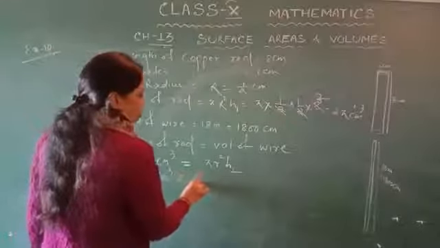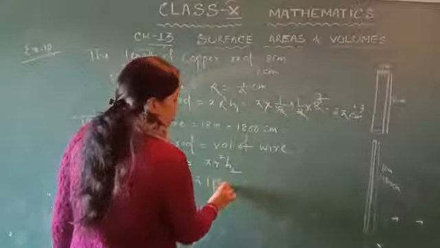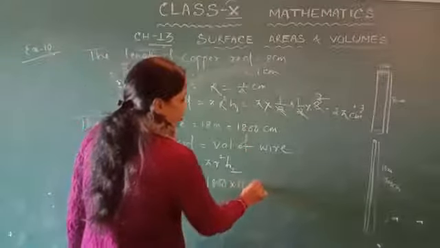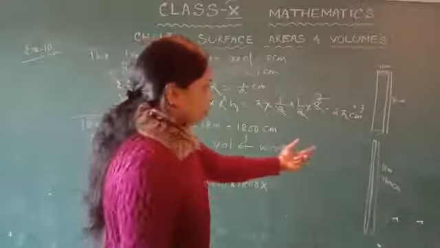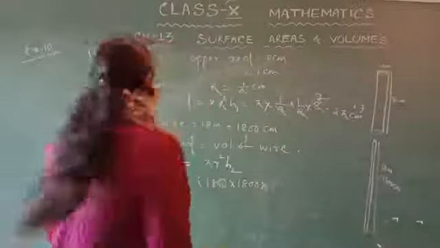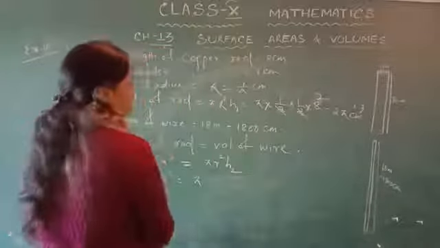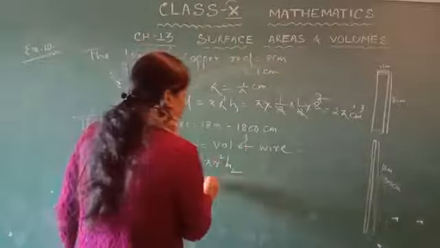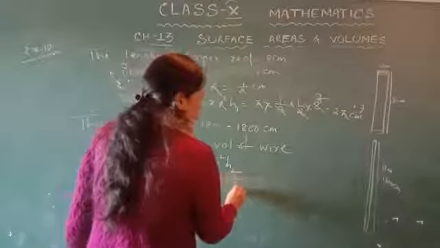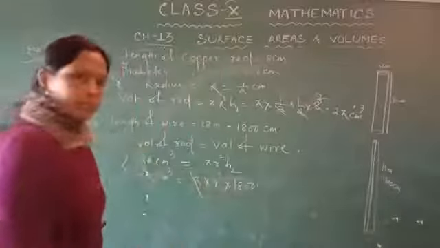So 2 pi centimeter cube is equal to pi into r square into h2, where h is the length of the wire, so h2 is 1800. Both sides pi cancel.